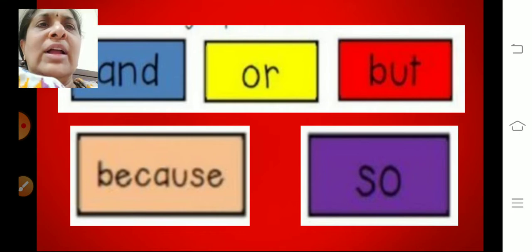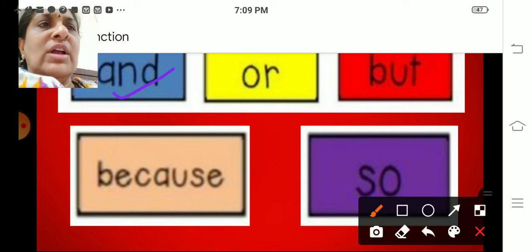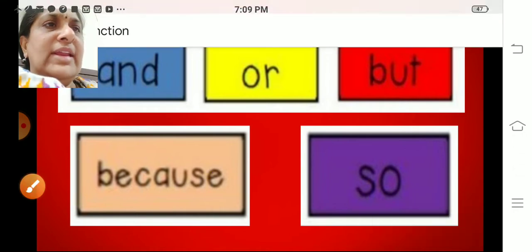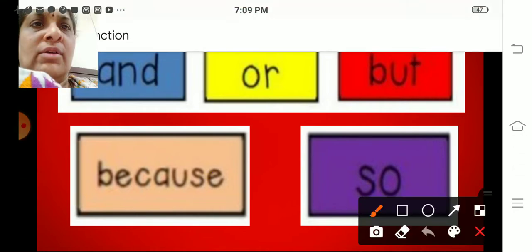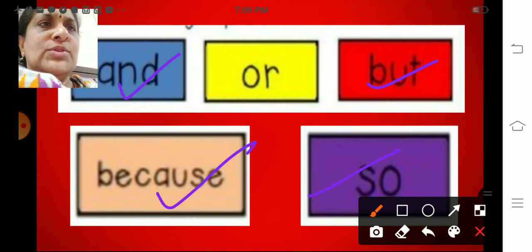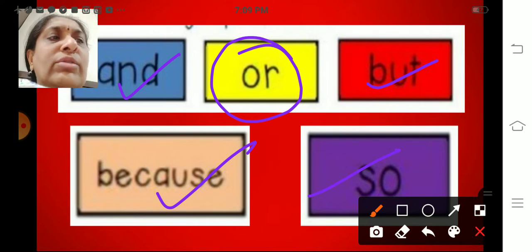And what are some of the conjunctions that we learned about? We did and, but, because, and so. We did not do or in the last class, and we are going to learn the conjunction or today.